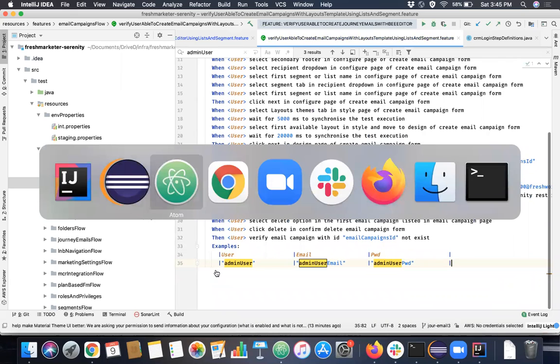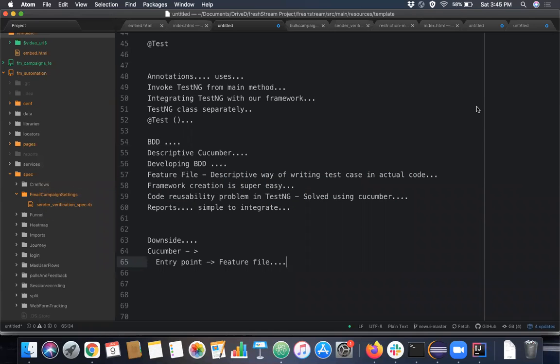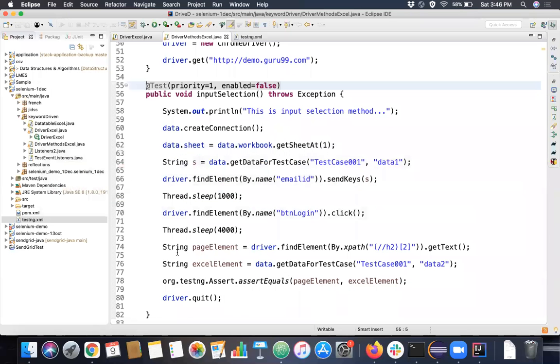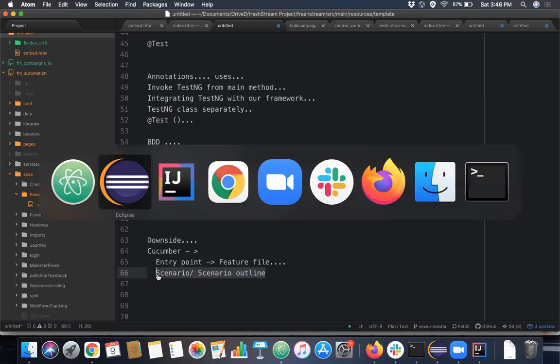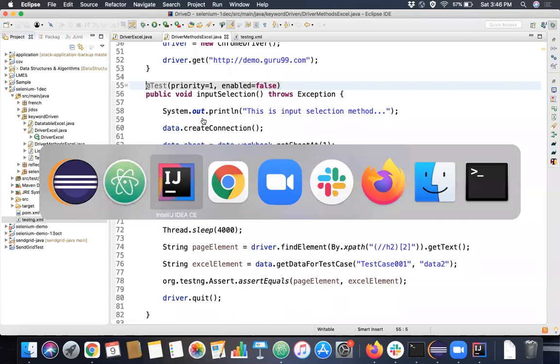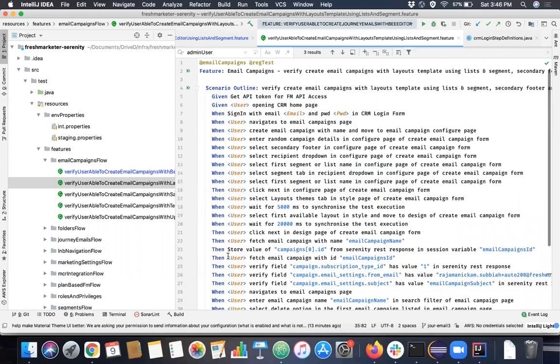So the entry point of any execution in Cucumber is a feature file. And in the feature file, it will search for the scenario or scenario outline keyword. Each scenario or scenario outline, as I said, is an individual test case, which is equivalent to this @Test annotated method here. All right. So it will scan for every scenario or scenario outline in this particular feature file, and it will try to execute whatever is available there. But what are these given, when, then, those kind of things?